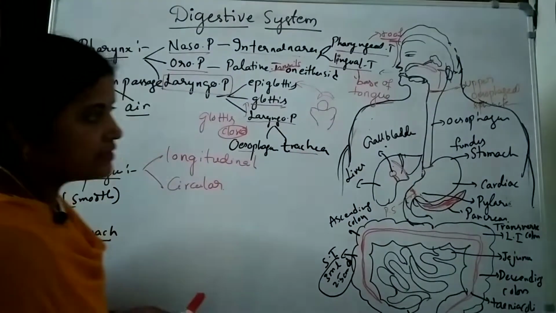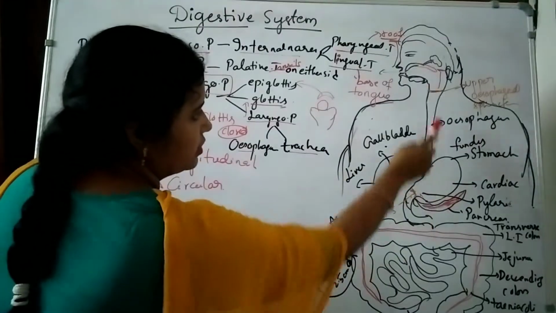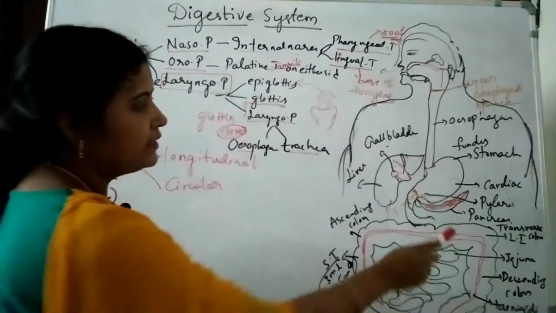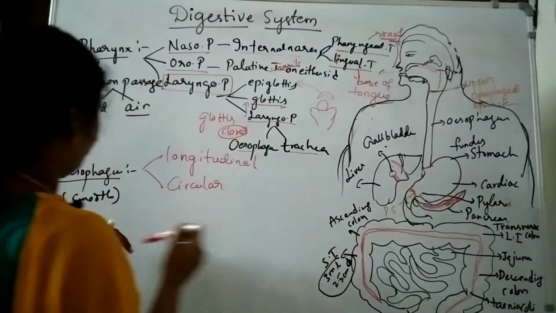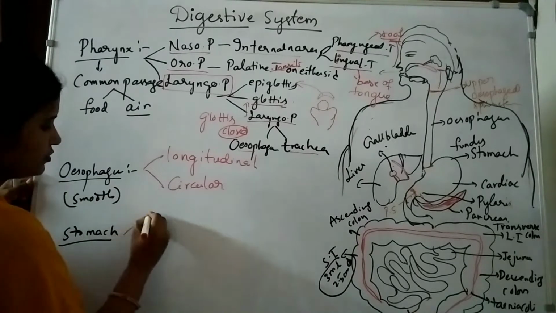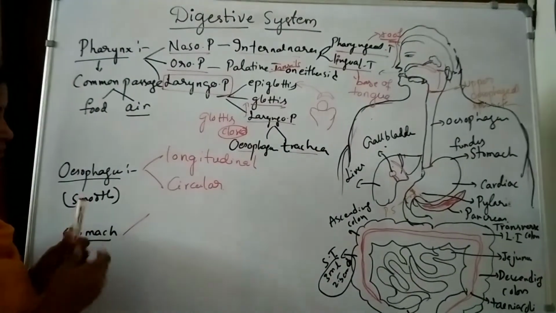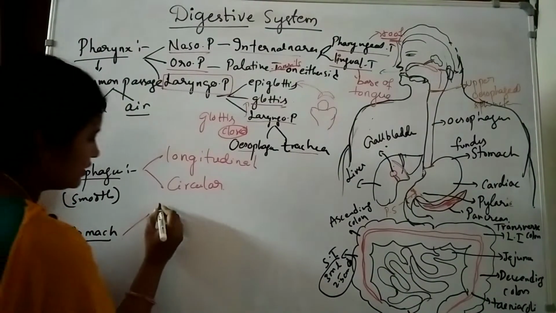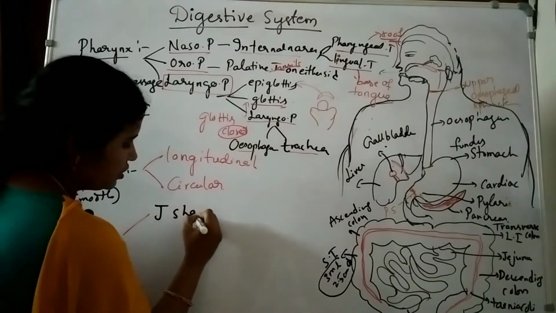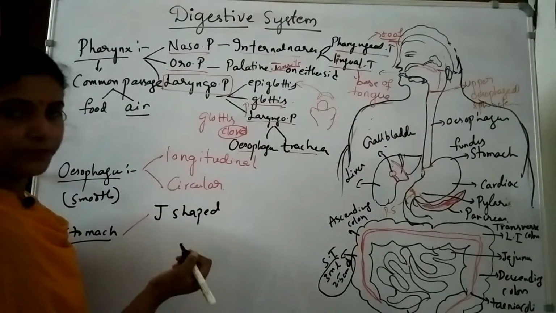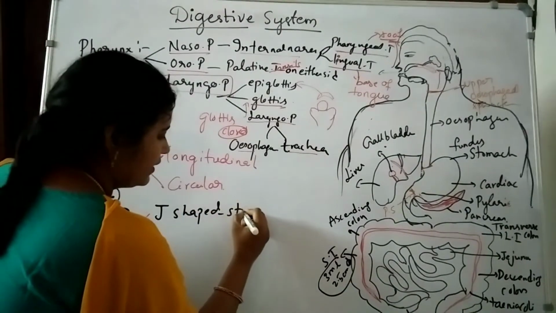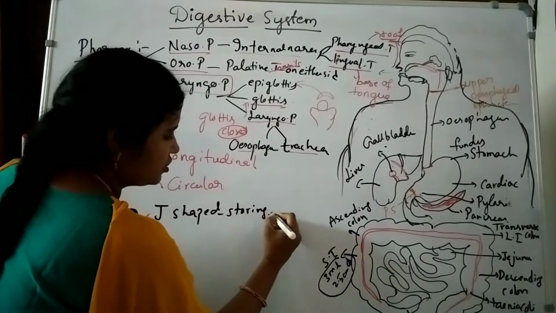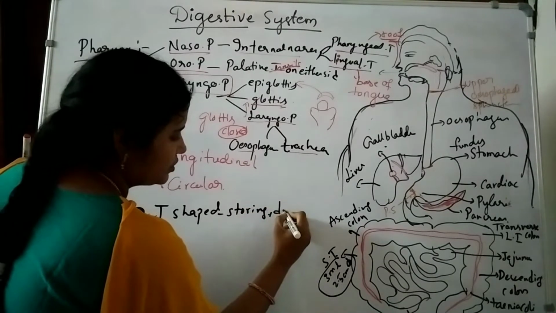Now we will see the stomach. This part is stomach. So first one, the muscular tube is completed, then we are entering into the stomach portion. In the stomach portion also we have many points. The stomach is a J-shaped structure, for storing and digestion purpose. What are the functions? Mainly storing and digesting the food.